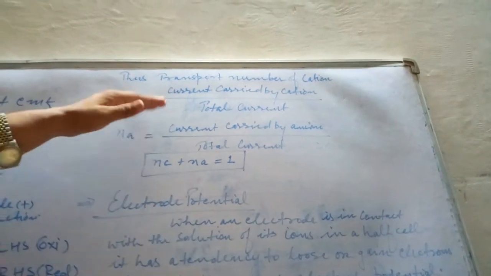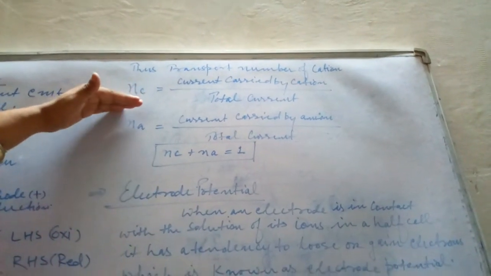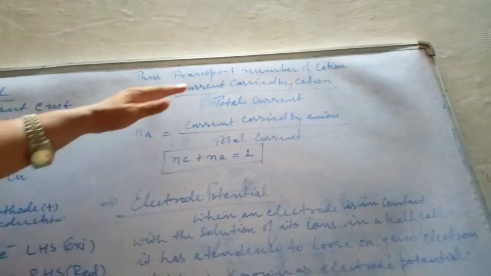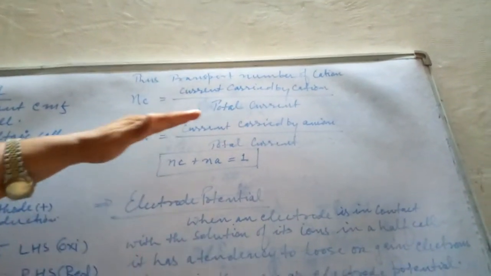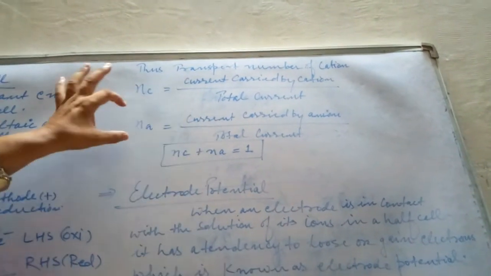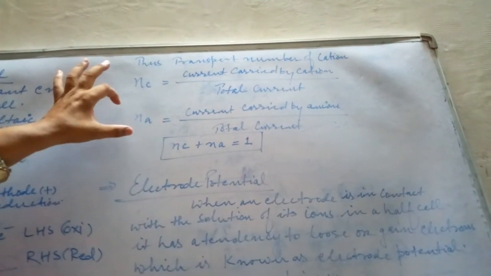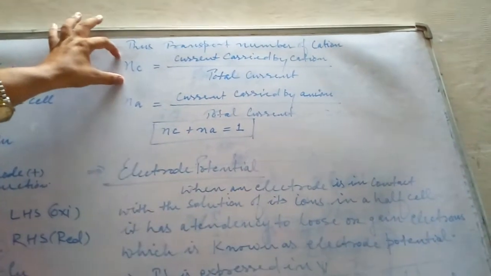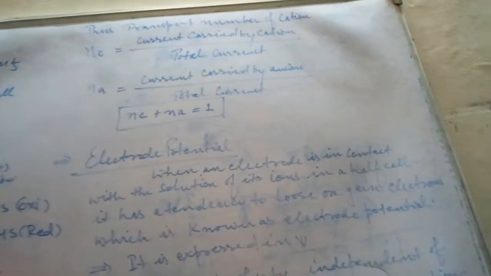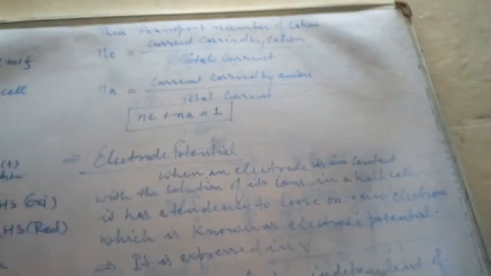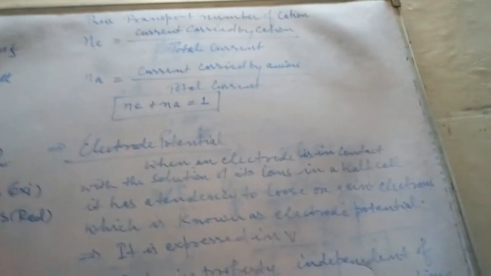The transport number of cation is the current carried by the cation upon the total current. The current carried by the anion upon the total current is the transport number of anion. The sum of the transport numbers of cation and anion is always 1. This is a very important theme of this topic. Children, you have to learn it.